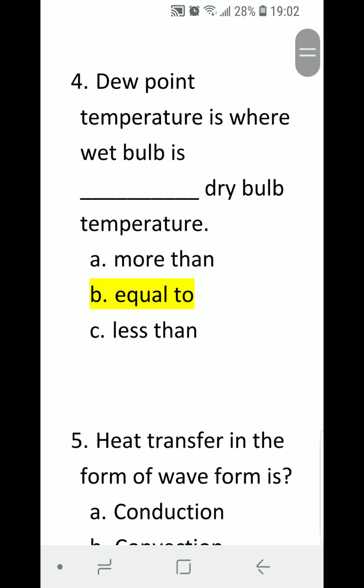Number 4. Dew point temperature is where wet bulb is blank, dry bulb temperature. A. More than, B. Equal to, or C. Less than? Correct answer is B. Equal to.